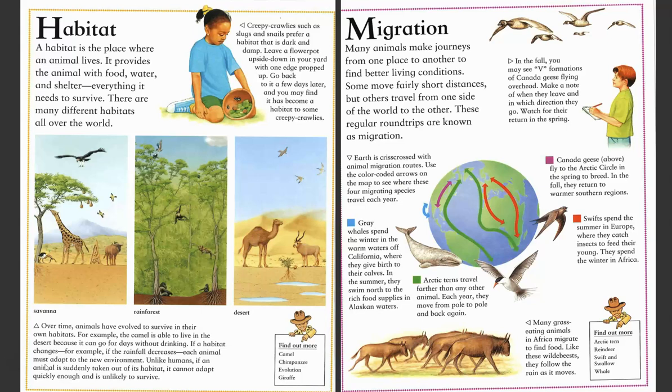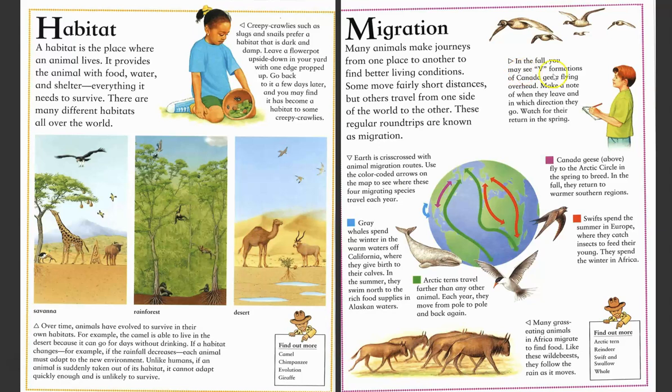Migration. Many animals make journeys from one place to another to find better living conditions. Some move fairly short distances, but others travel from one side of the world to the other. These regular round trips are known as migration. Earth is crisscrossed with animal migration routes. You can see the color-coded arrows on the map to see where the four migrating species live.